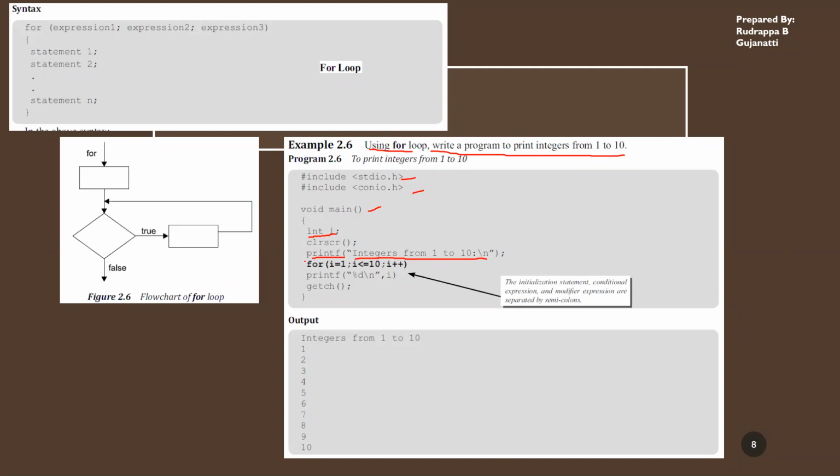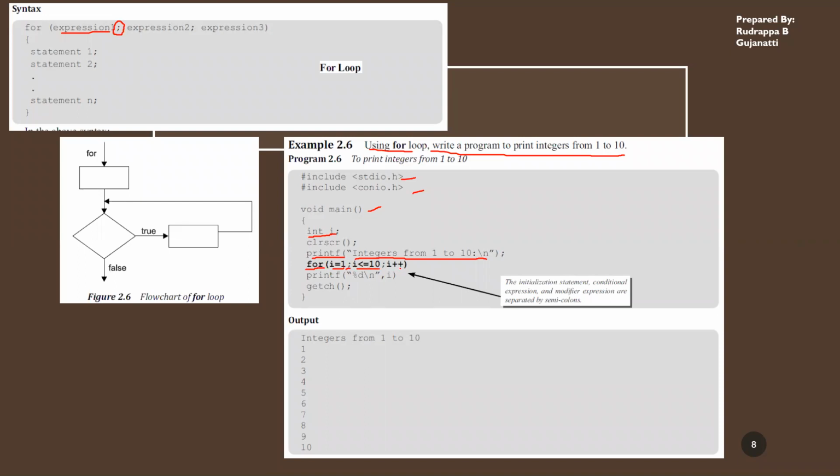So here, what is the syntax? For is the keyword, and within the brackets, we are specifying I is equal to 1. So this is pertaining to expression 1. And then you can see that there is a semicolon over here. So we have to put the semicolon. And once this is initialized, we have to check the condition pertaining to this expression. In this one, we have to start with 1 and print only up to 10. Therefore, what will be the condition? The condition will be I lesser equal to 10. So from 1 up to 10.